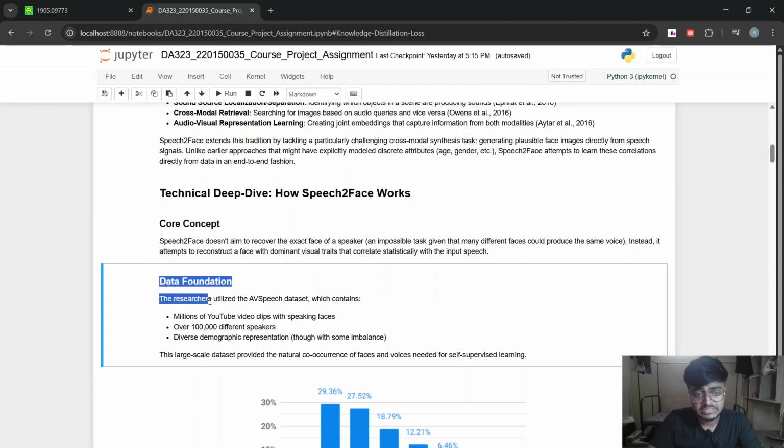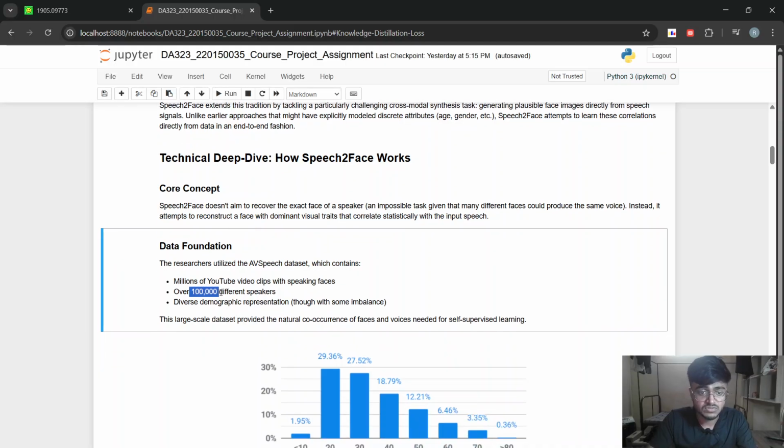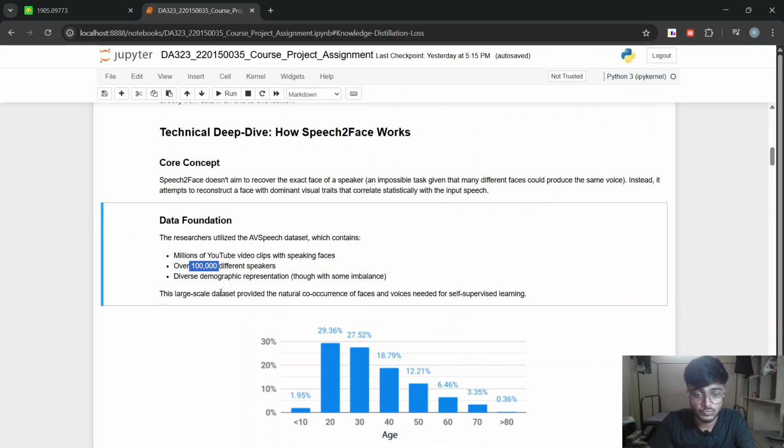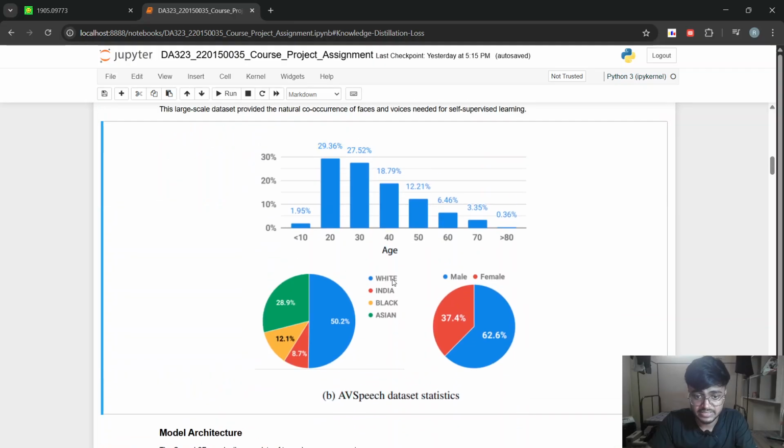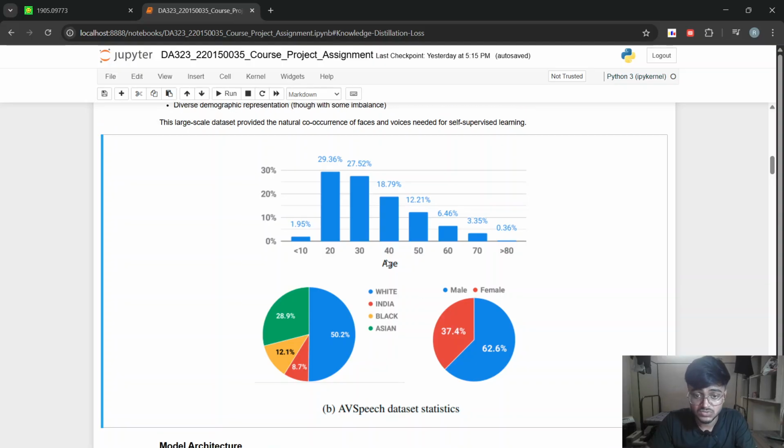The dataset used here is the AVSpeech dataset, which contains millions of YouTube video clips with speaking faces. That means we have the speech and the corresponding face of the person speaking. There are over a lakh of different speakers, and some diverse demographic representation is also observed, ranging from English group to Asian and so on. This is the dataset statistics in terms of age, ethnicity, and gender.